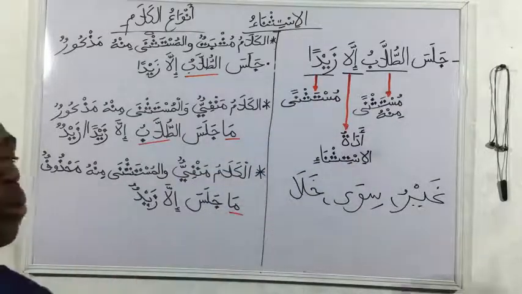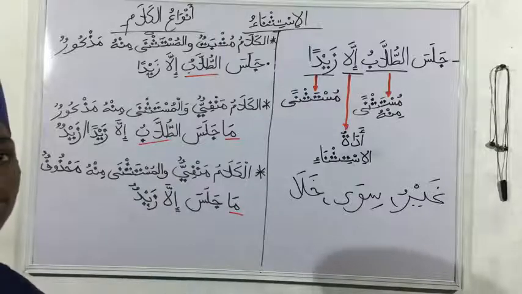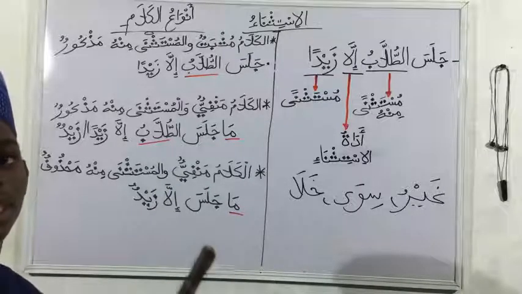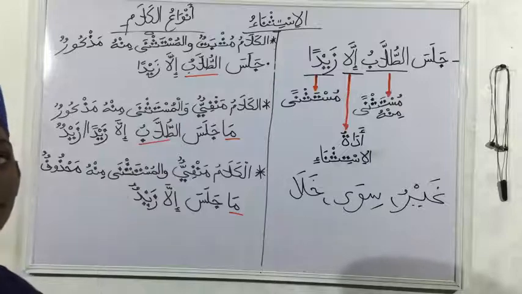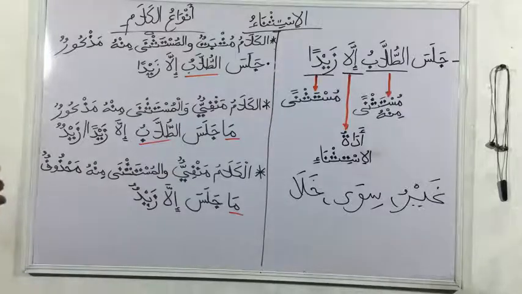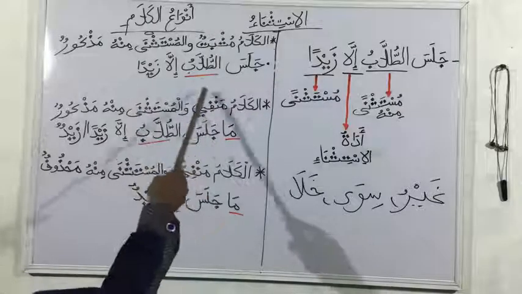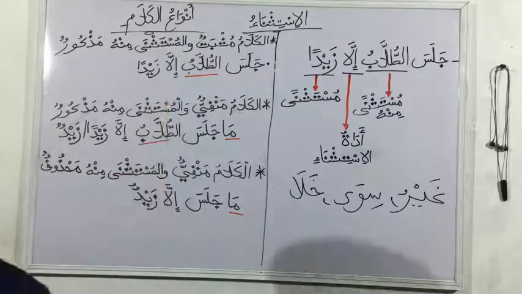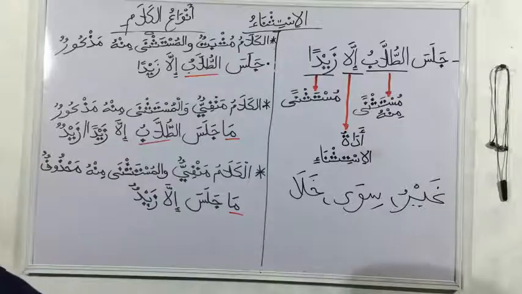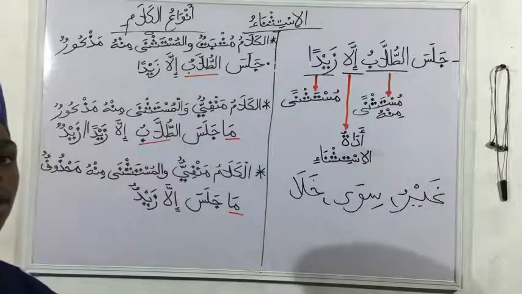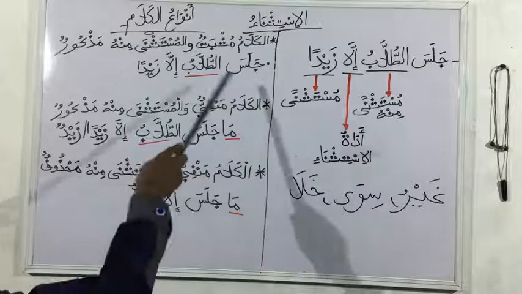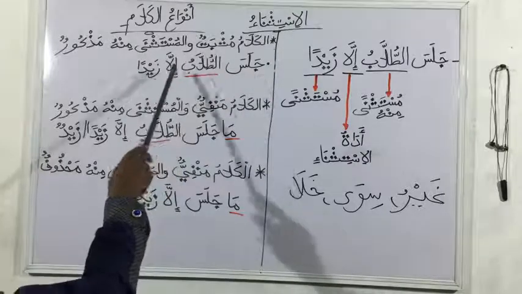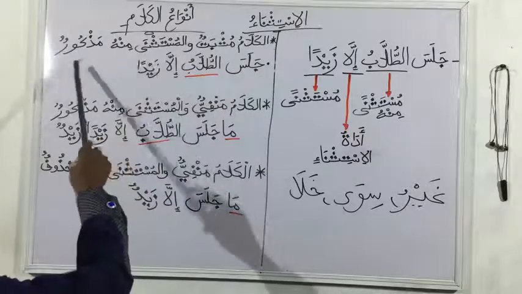So the first case is when the sentence is an affirmative sentence. What is an affirmative sentence? A sentence that does not have any negative. So it's a positive statement. For example, Jalasat tulabu illa zaydan. The students sat except Zayd. We can see that there is no negation there. So that is the first case: al-kalamu musbatun wal mustasna minhu mazkur.